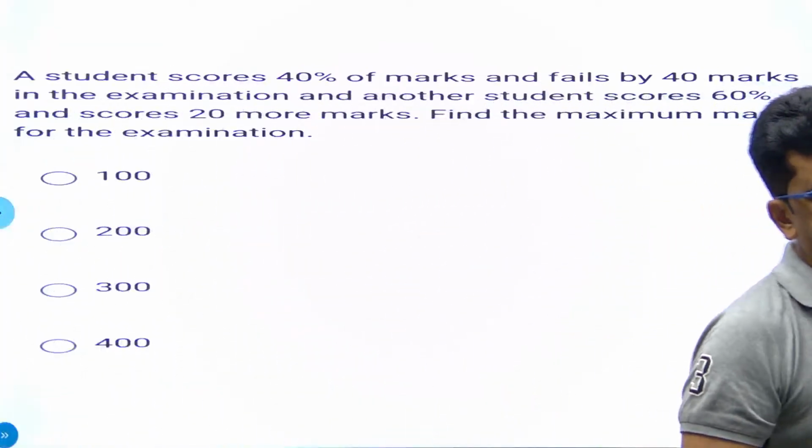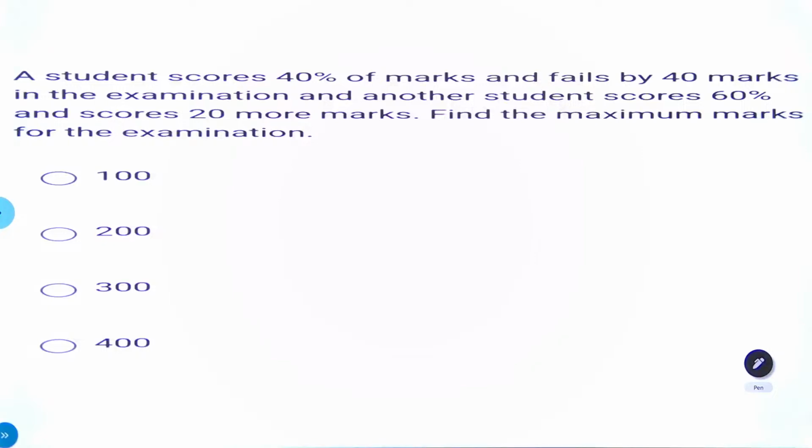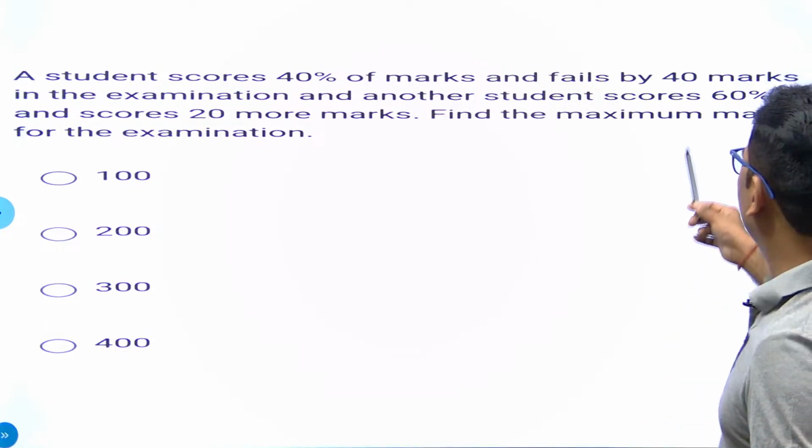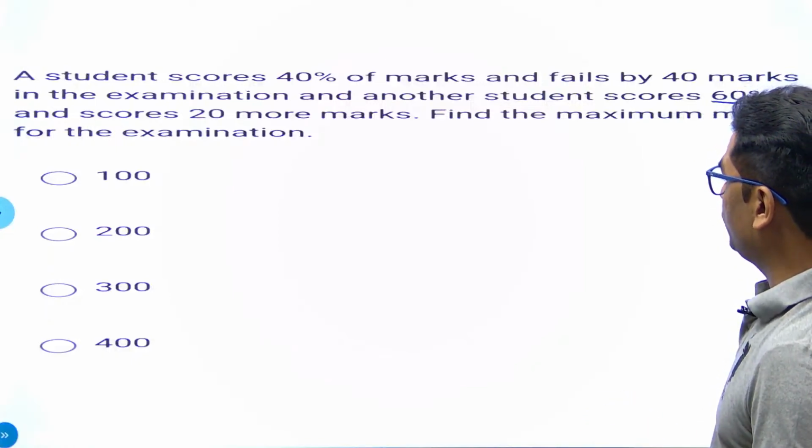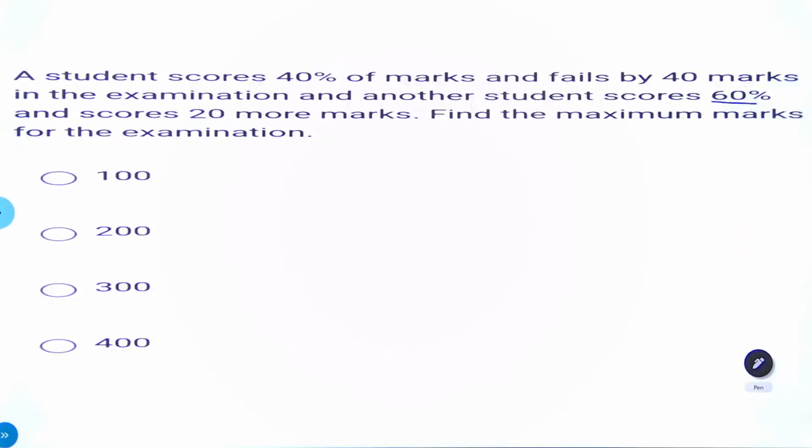Just see it. A student scores 40% of marks and fails by 40 marks in the examination. Another student scores 60% and scores 20 marks more. Find the maximum marks for the examination.